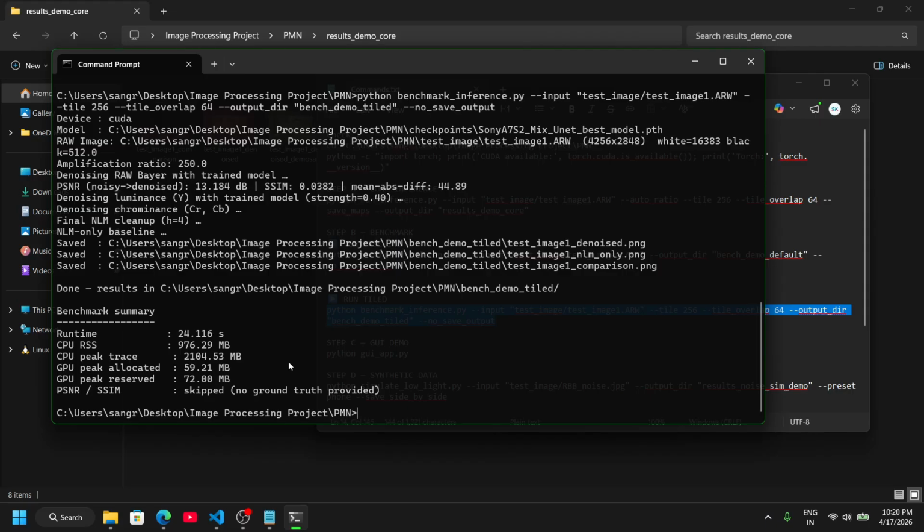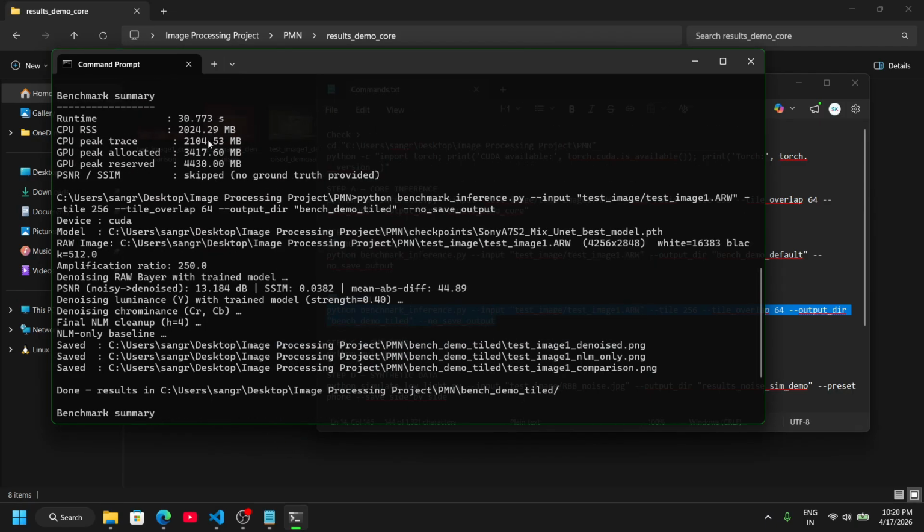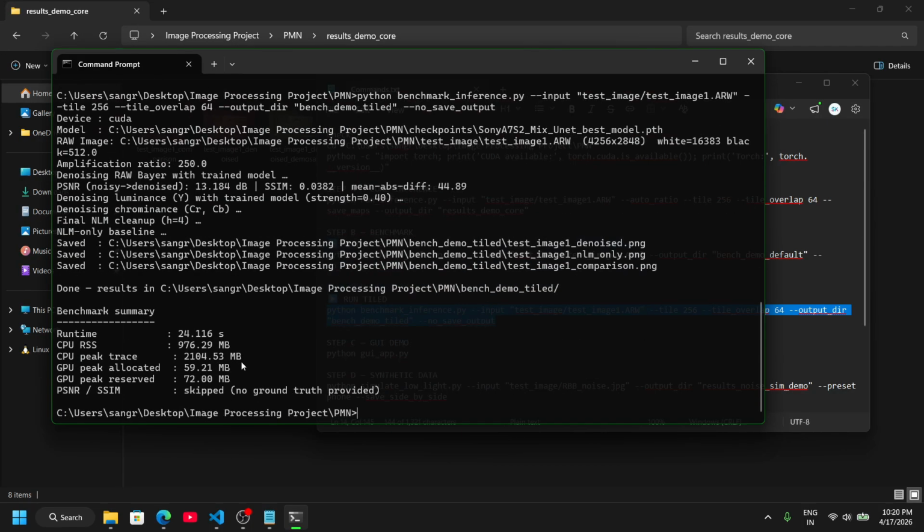As we can see, the tiled inference directly reduces GPU memory usage while maintaining similar runtime. This proves that the system is optimized for low resource hardware. This is almost a reduction by 50%.